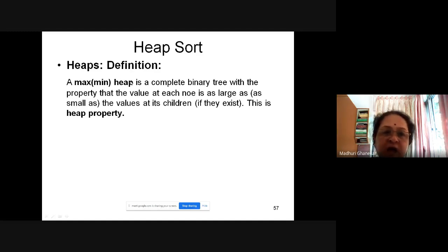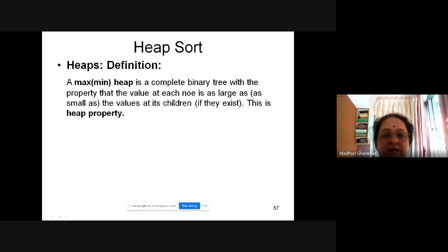So what is a max heap? Every parent has children, and the values of the children should be smaller than the parent. That's what the max heap means.